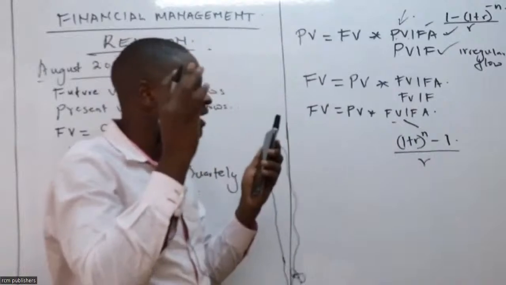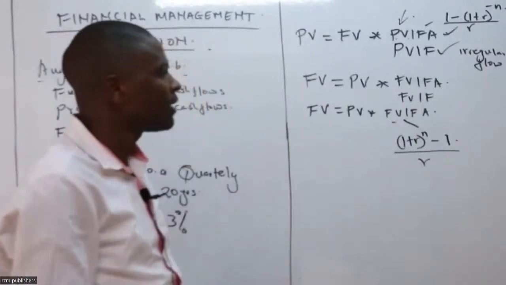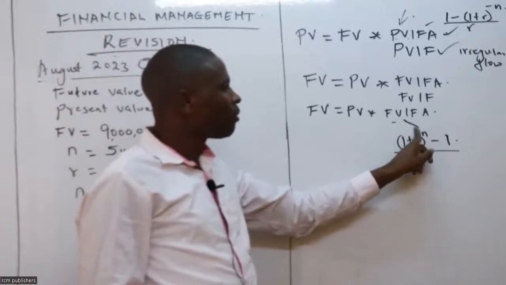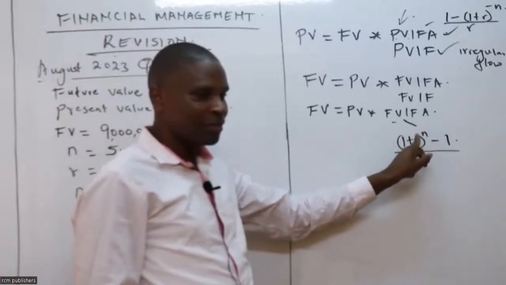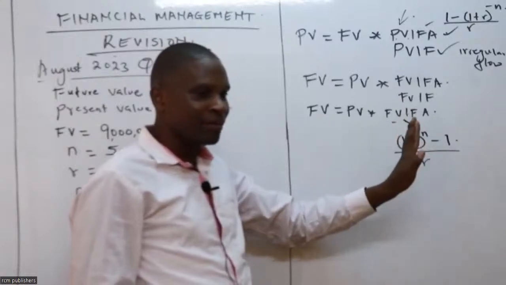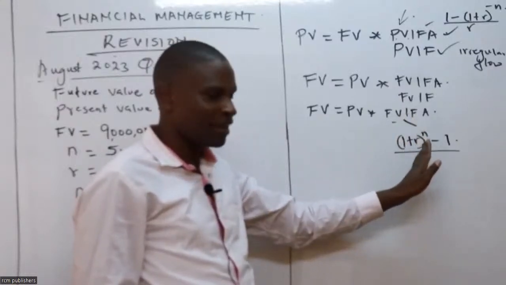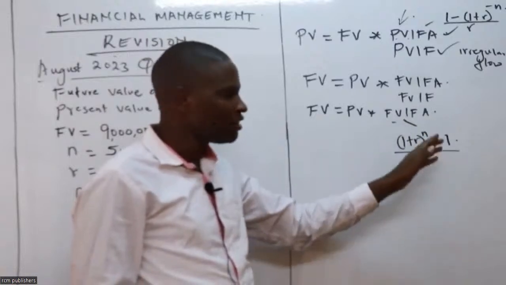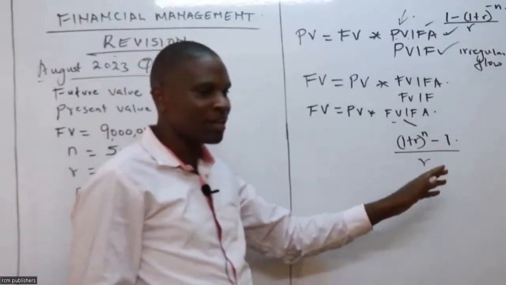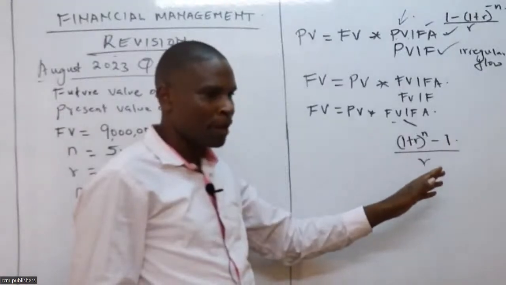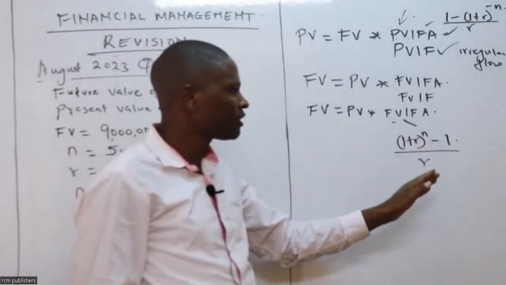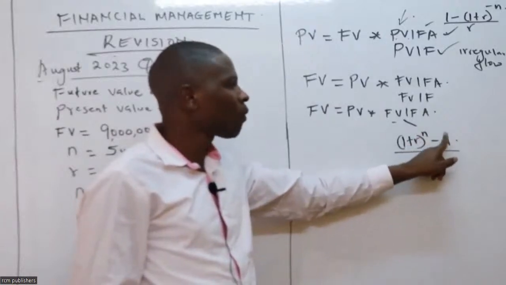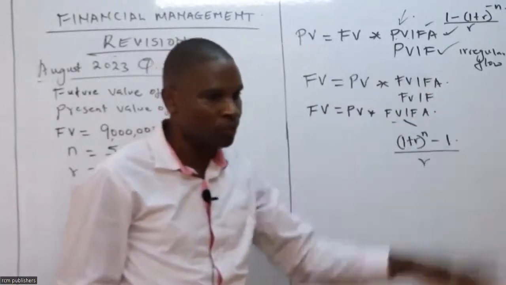I want you to look at my 1. The position of my n and the symbol before I write my n is positive, right? I should not write the positive. Any integer standing on its own has an implied positive sign here. So our one is the one that we are going now to subtract.